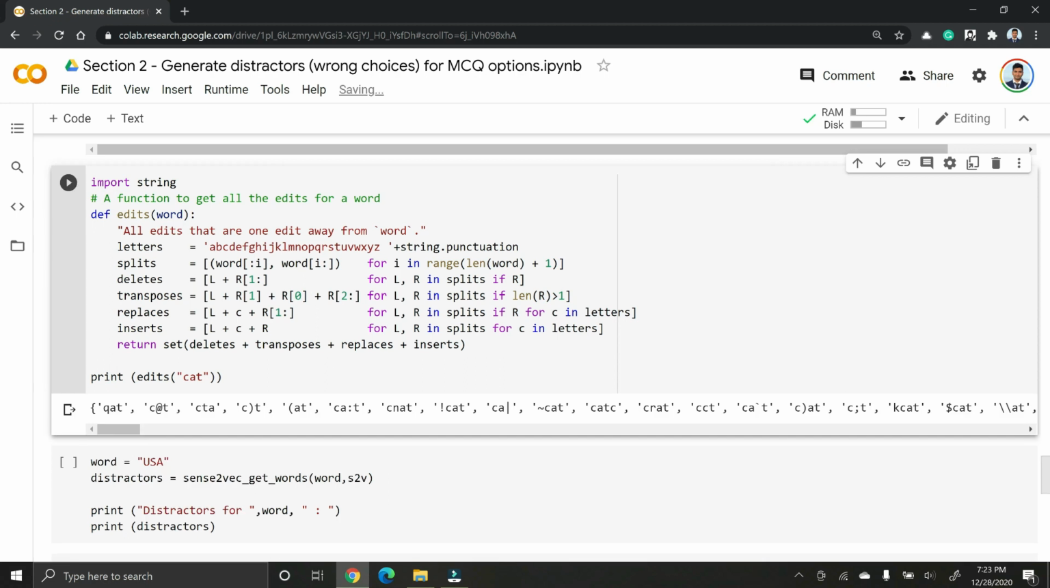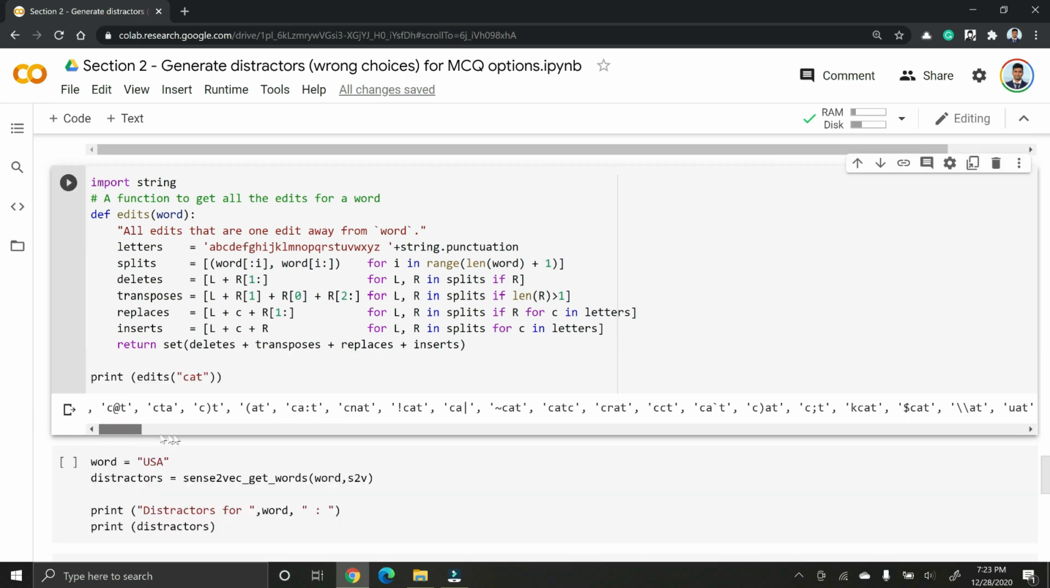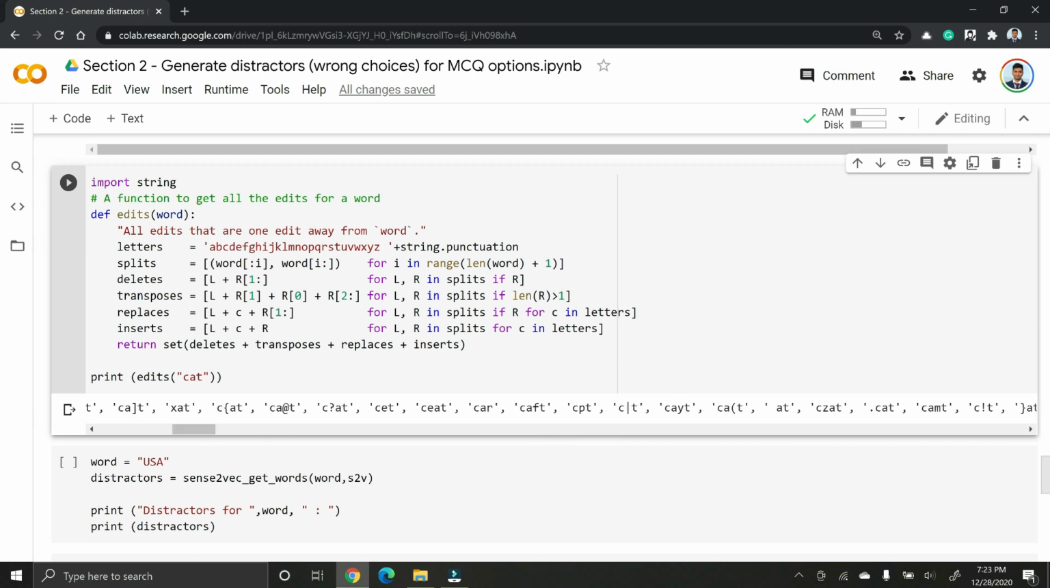As you can see, you have all the edits of the word cat, where you add a new letter to the word cat, or you replace a given letter with something else, or you even have two letter words where you replace one of the letters with blank or something else.